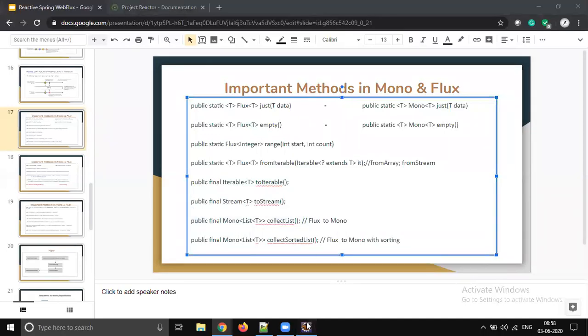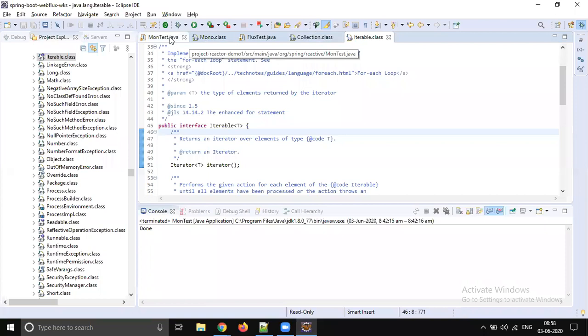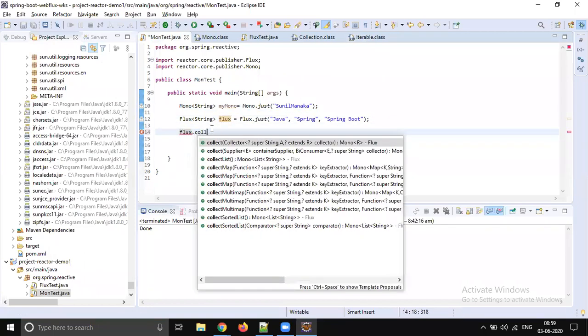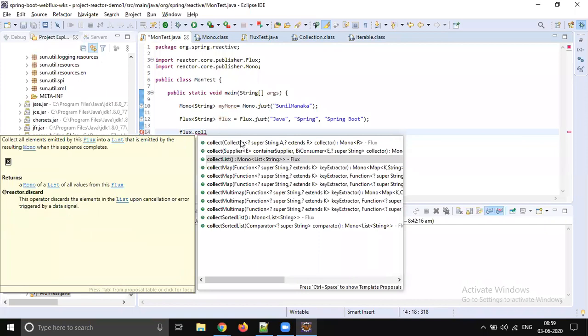You have a list of names, but you need to get it converted into a Mono. What you will do is call Flux collectList, and this will be converted into a Mono of list.